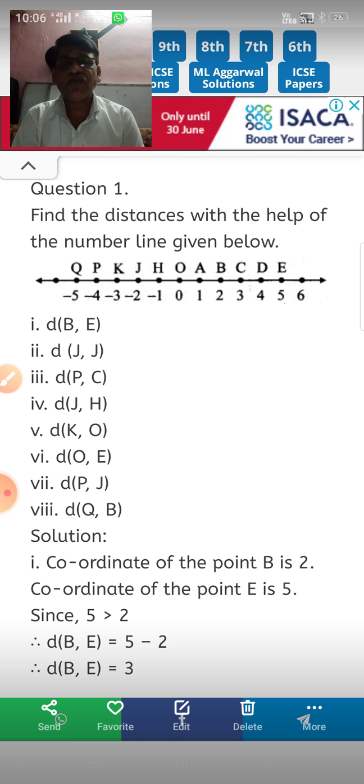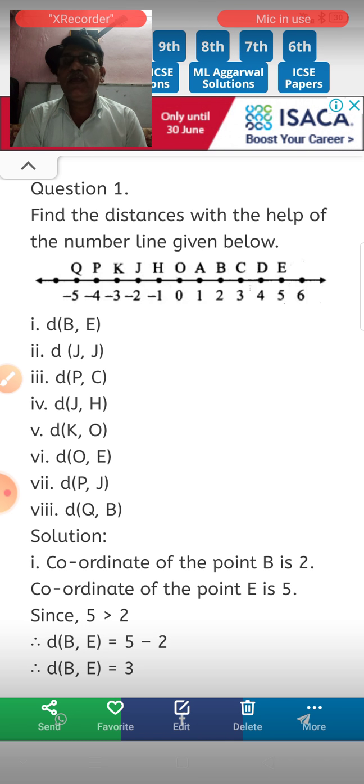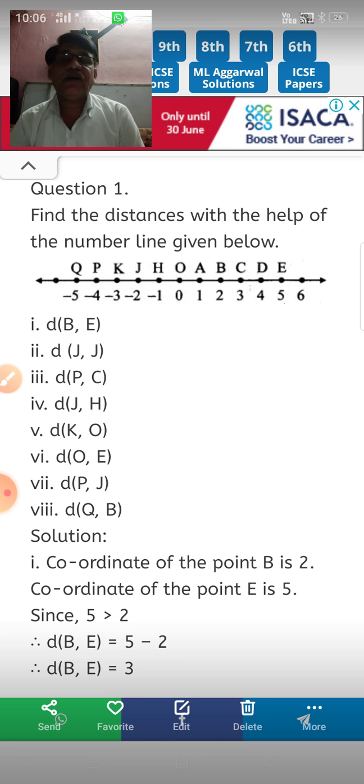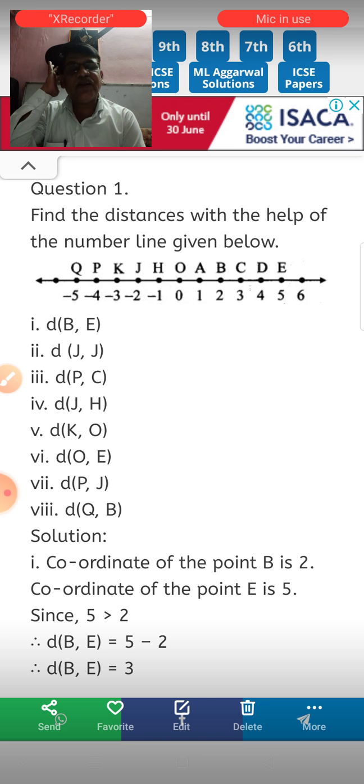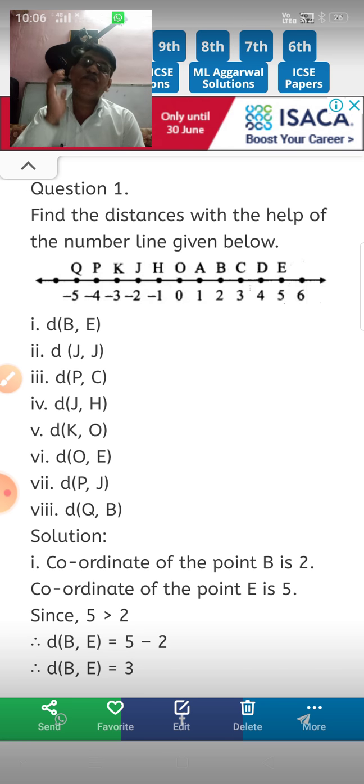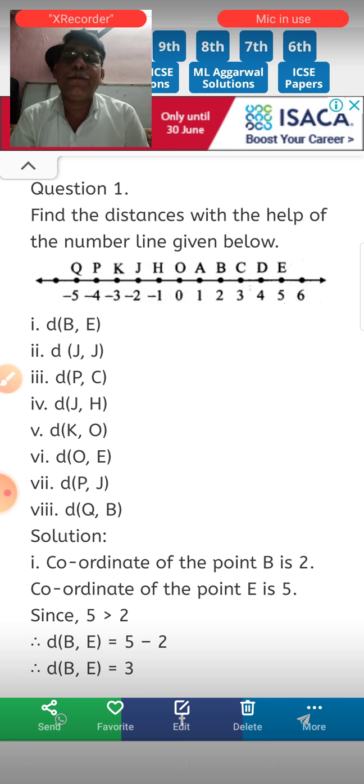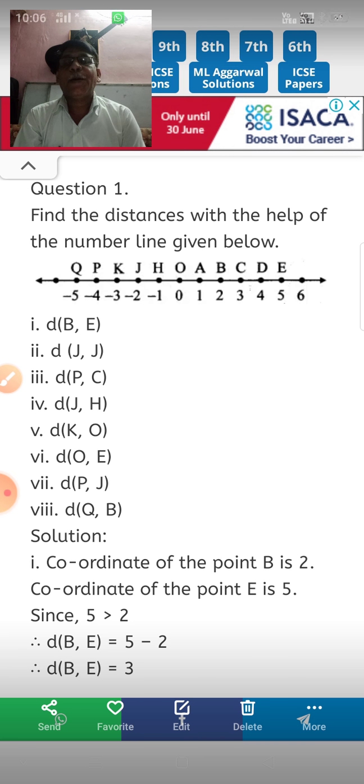So first you have to find out the distance BE. B is one of the points and E is one of the points. Now how to find out the distance between these 2 points? When we want to find out the distance between any 2 points, then the formula is: distance between the 2 points is equal to the greater coordinate minus smaller coordinate.